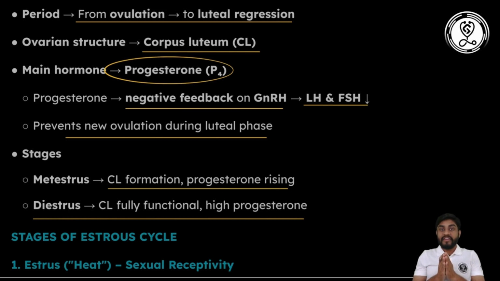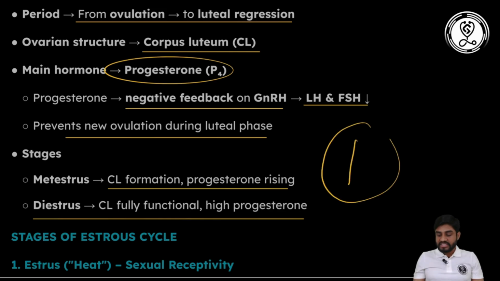Okay, so this is very, very important, how this estrous cycle is divided. I am telling again that this is the estrous cycle, this is the follicular phase, this is the luteal phase. This follicular phase is again divided into two categories: proestrus and estrus, and this luteal phase is also divided into two categories: meta-estrus and diestrus.